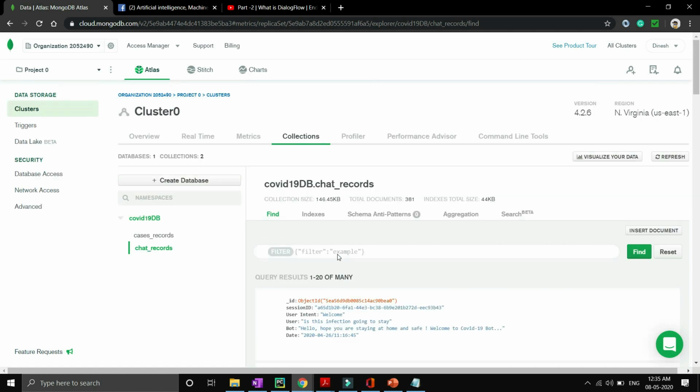So in real time, if you are working on some other projects like an HR domain or a finance domain or some ticket booking system, then this is the way you will be connecting all your chatbot with the database, or basically a Python code with the database, and that's how you can fetch and give the response back to the Dialogflow from your database.